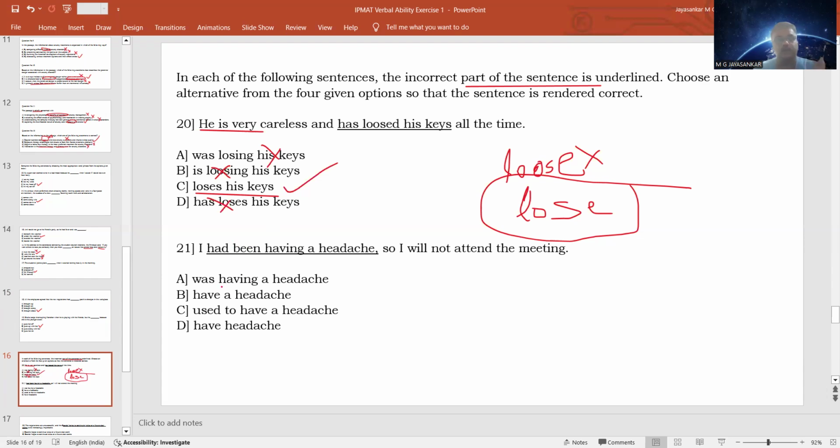Having means you are talking again about the past continuous. It is talking about the past. Wrong. "Have a headache": yes. At present I have a headache, because of which I am not going to attend the meeting. So this is the correct answer.